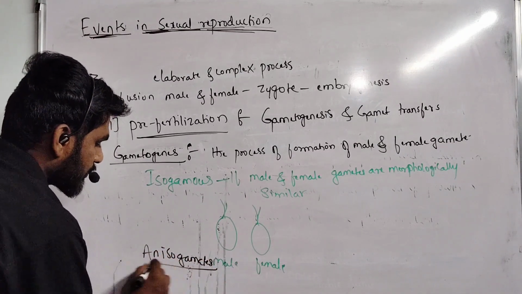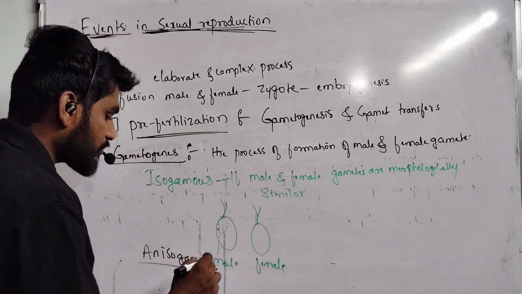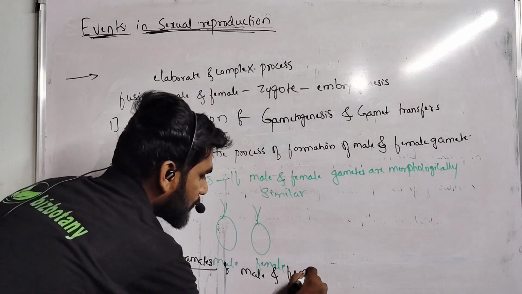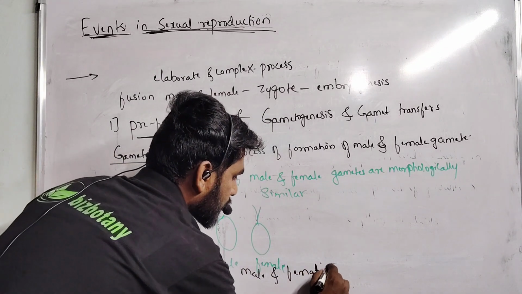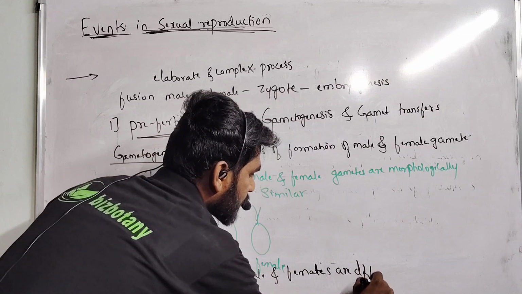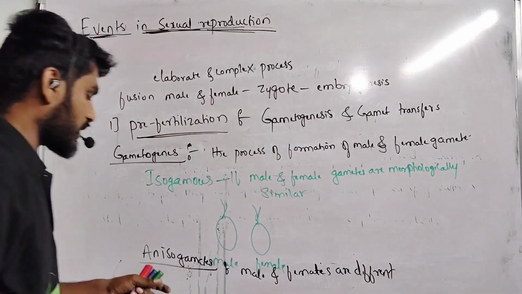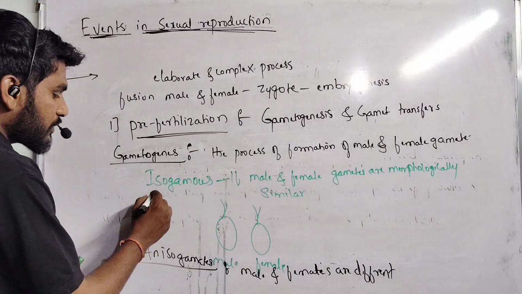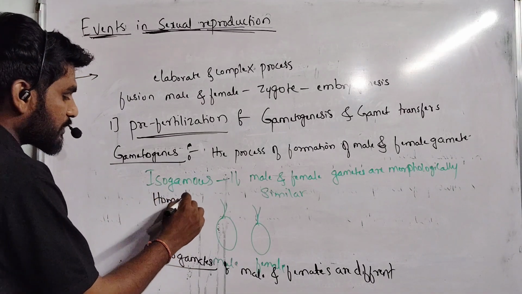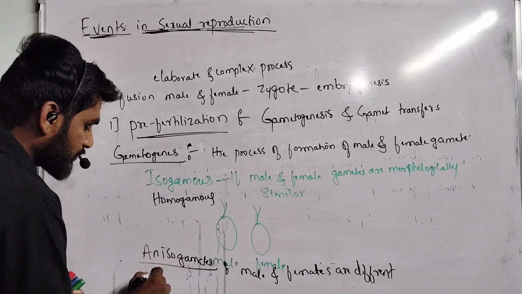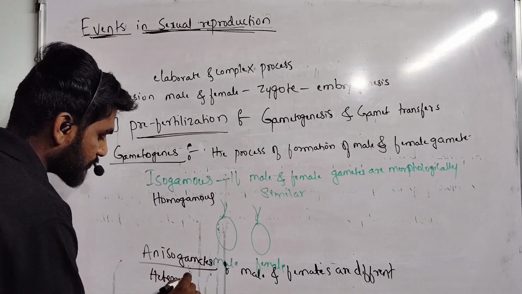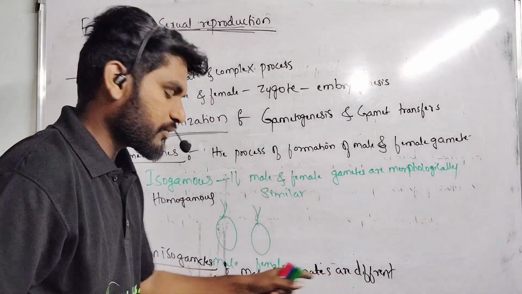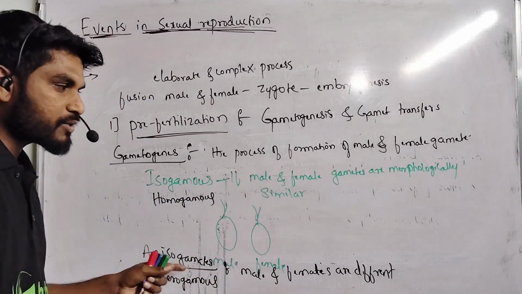In this case, the male and female gametes are morphologically different. Dissimilar gametes, we call them anisogamous or heterogamous. Homo means same, hetero means different. Anisogamous means heterogamous type of gametes form. If male and female gametes are different, then we call such gametes anisogamous.